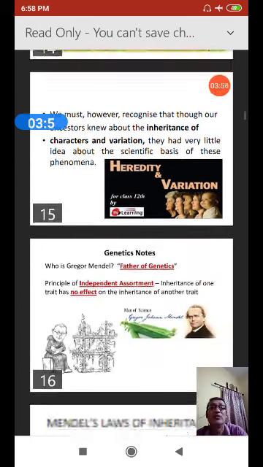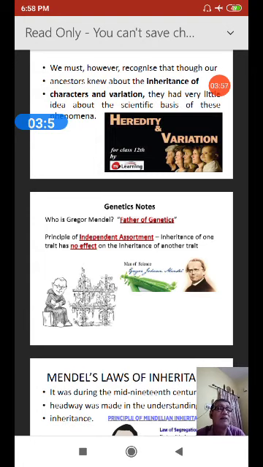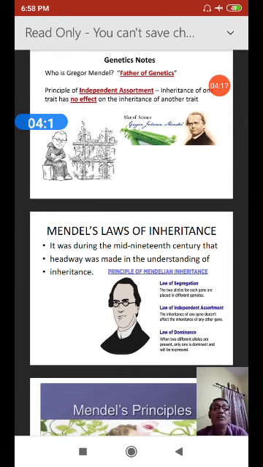The credit goes to the geneticist Gregor Mendel, who is called the father of genetics. Why? Because he first proved experimentally on the garden pea plant the principles of inheritance and assortment. That means inheritance of one trait had no effect on inheritance of another trait. Mendel introduced the laws during the mid-19th century, when headway was made in the understanding of inheritance.